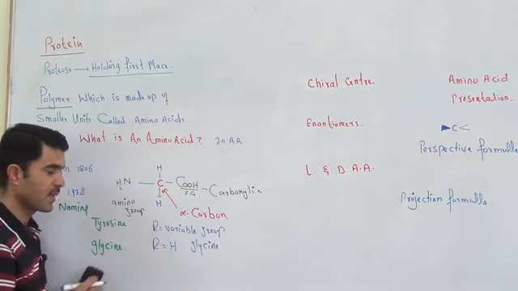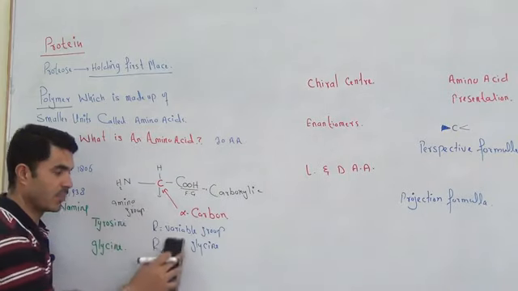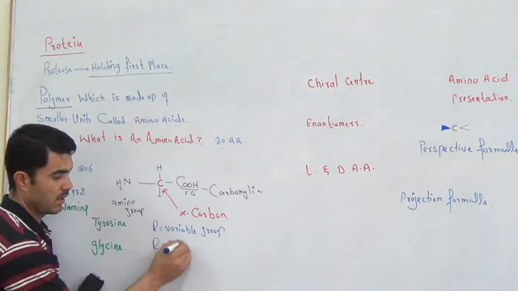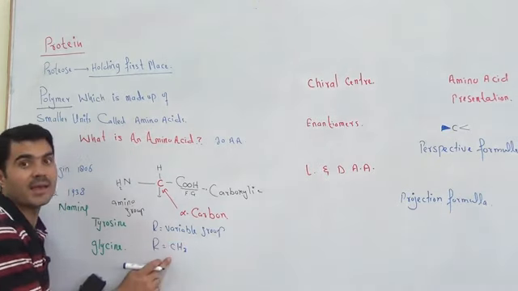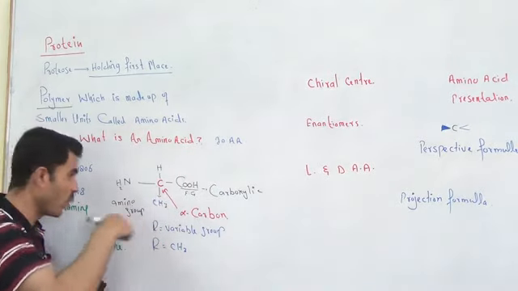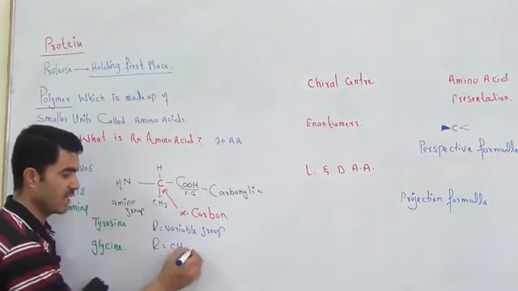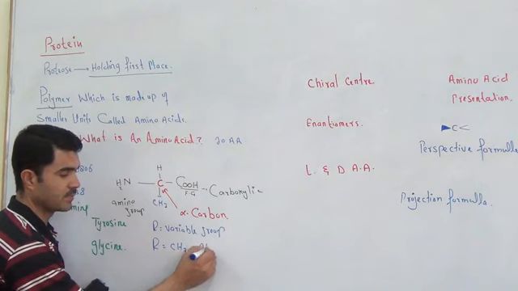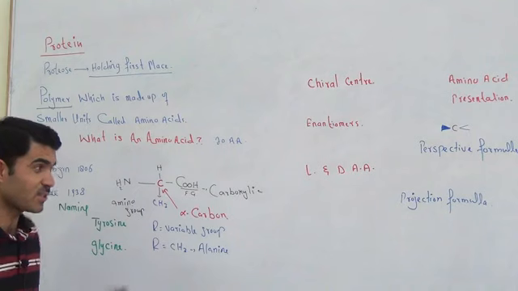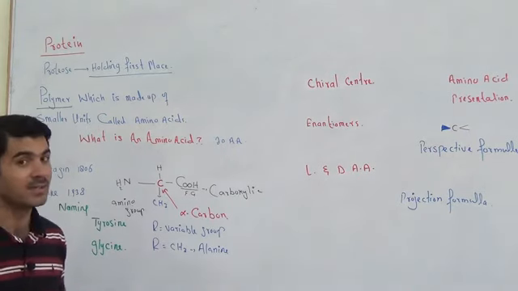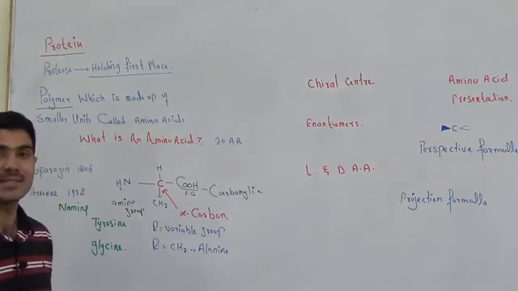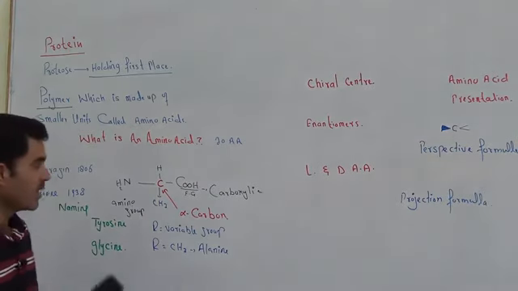And if in place of R we get CH3, meaning a methyl group, then that whole amino acid will be changed and the name will be called alanine. So at least in today's lecture we have learned 2 types of amino acids. One was glycine and another was alanine.